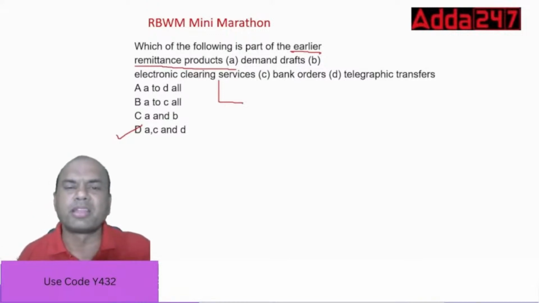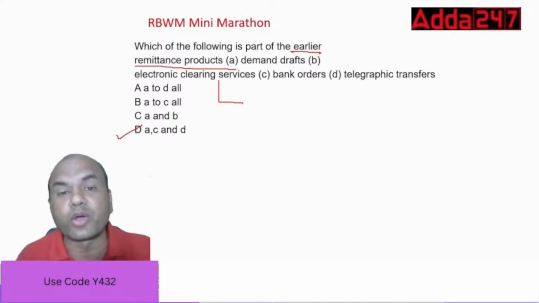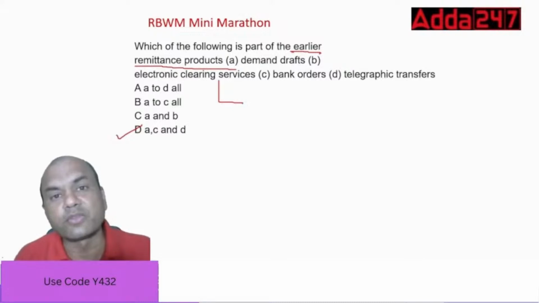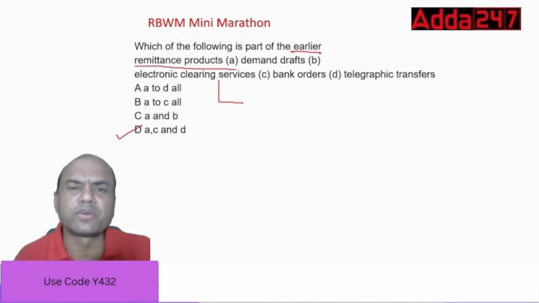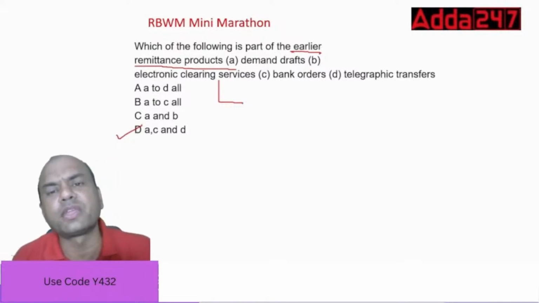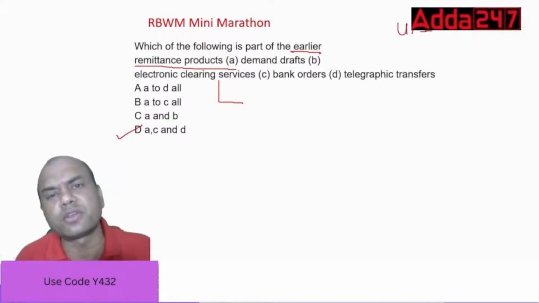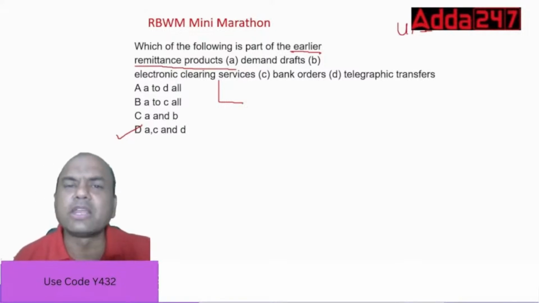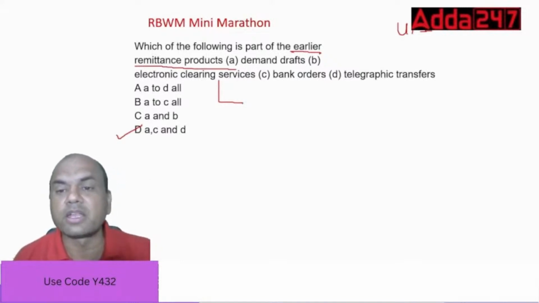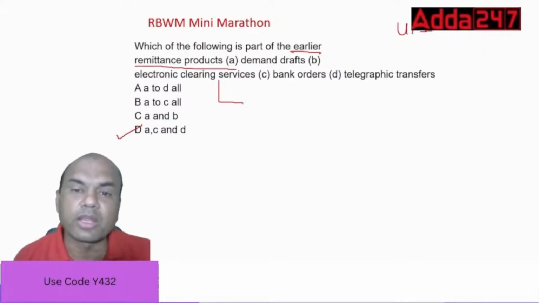But nowadays, many of the bankers who have joined in the last year will not even know what is demand draft. Obviously, why should you know? Because everything you have seen is UPI, then NEFT, RTGS. So why should you worry about this old banking system? That is gone now, and it will never come back again. So demand draft, bank orders and TT, telegraphic transfers, are the part of the older remittance products, okay?